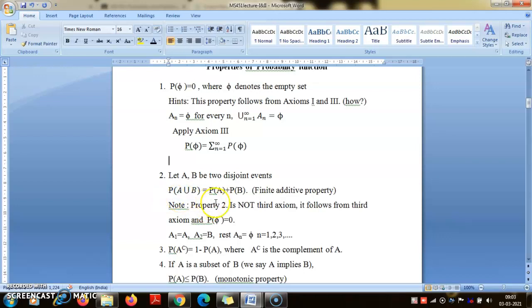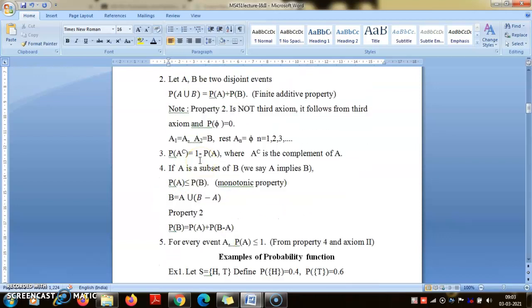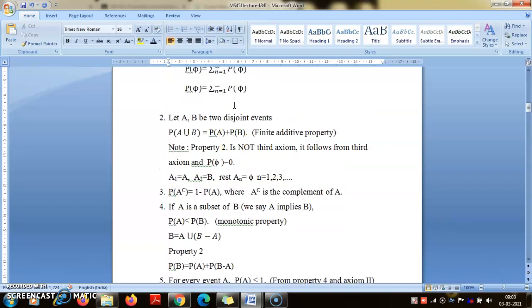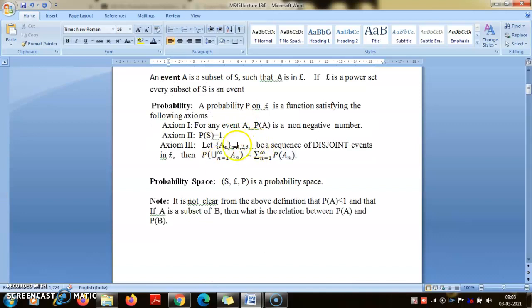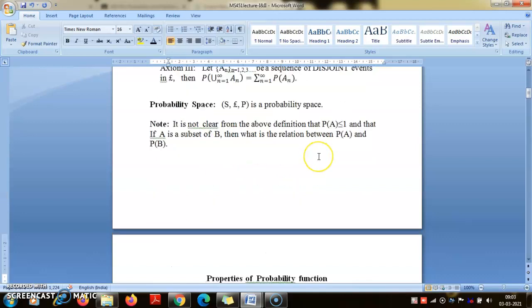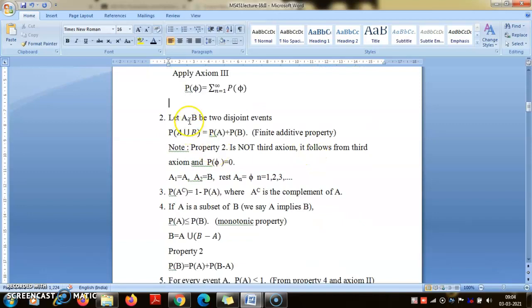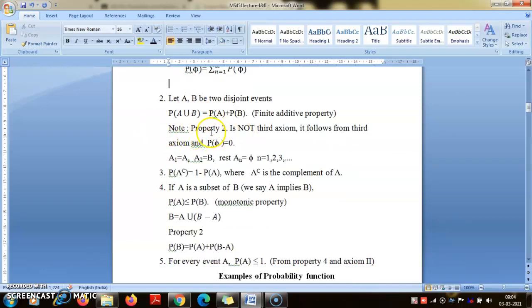Now to prove the second property, I have already written it here: if A and B are two disjoint sets, then P of A union B is P of A plus P of B. This has been repeated earlier, because sometimes it is confusing with the third axiom. The third axiom is stated for infinitely many disjoint sets, but here I am talking about finitely many, 2, and it could also hold for 3. Property 2 is not axiom 3. To prove property 2, we will need axiom 3 and P of phi equal to 0.